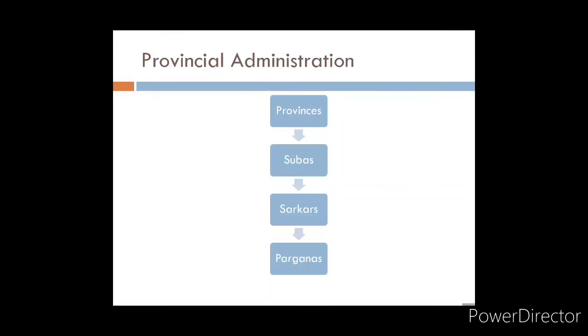These provinces were divided into subas. A suba was headed by a governor, and he acted as a link between the province and the ruler. Then this suba was divided into sarkars and sarkars into parganas. Then there was a kotwal who looked after the entire town administration, and the office where he used to sit was known as kotwali, a term we even use in today's time. This was about provincial administration.